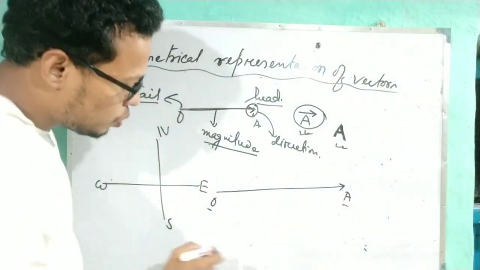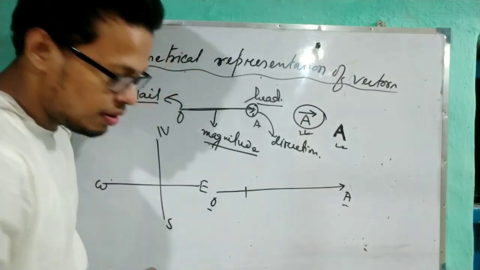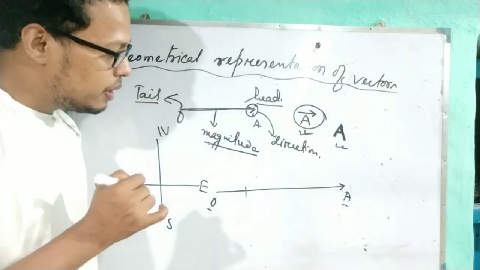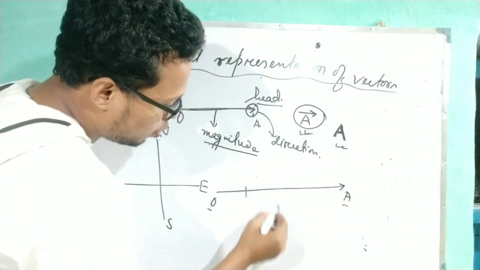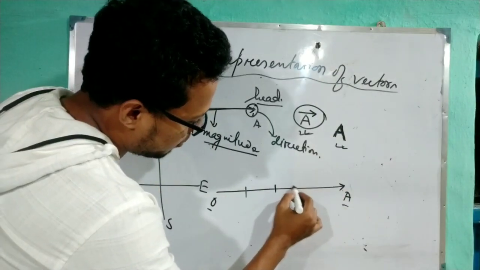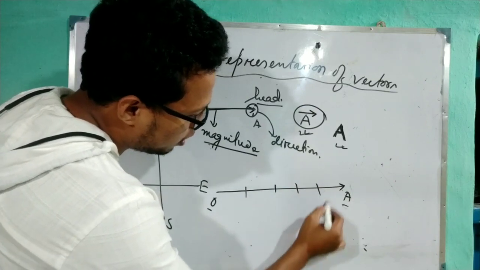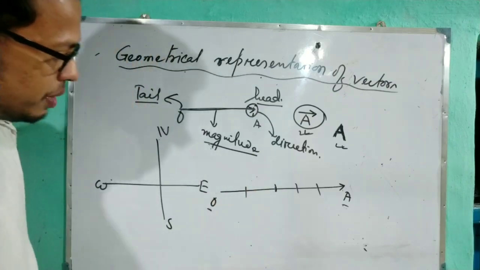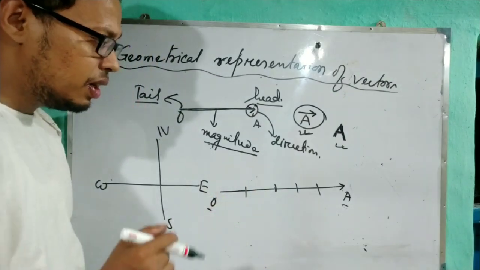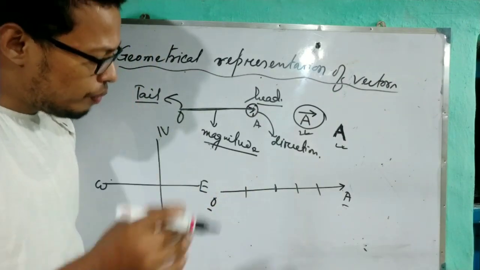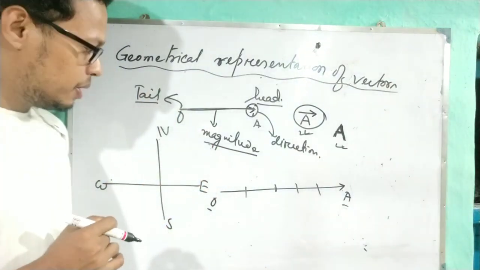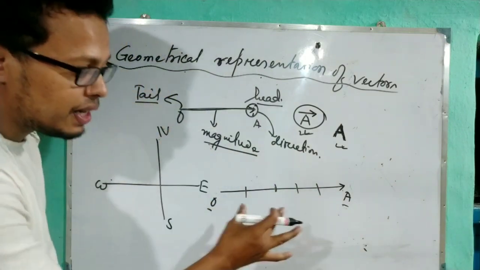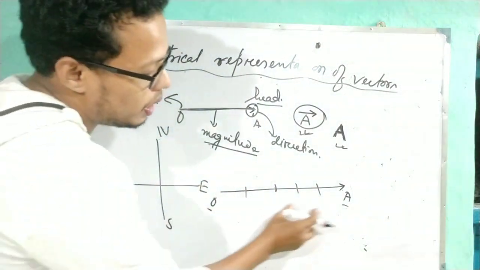So if I choose 1 centimeter of length as the velocity of 10 km per hour, then we have to divide the total into 5 segments: 1, 2, 3, 4, 5. All of these will be 1 centimeter each. In this, 1 centimeter represents the velocity of 10 km per hour. Okay. So these 5 segments together represent completely the velocity of the car towards east.